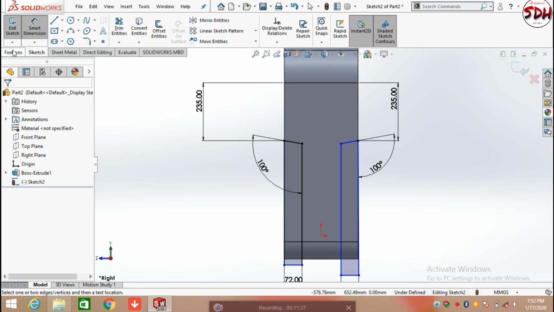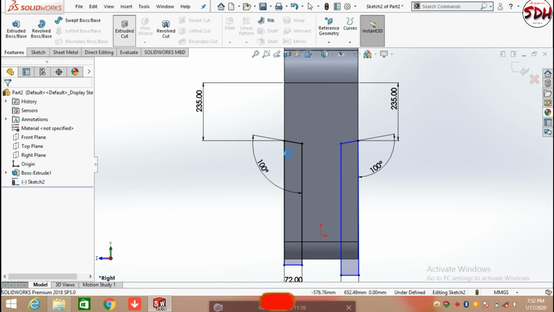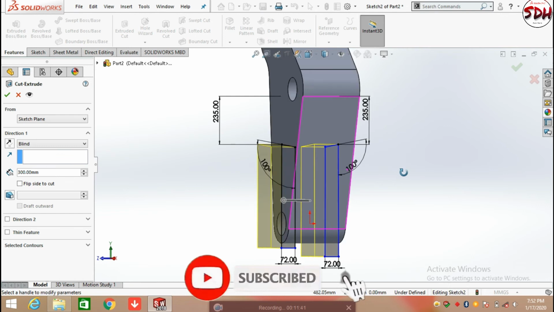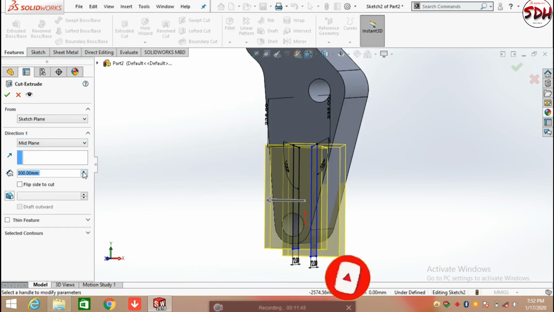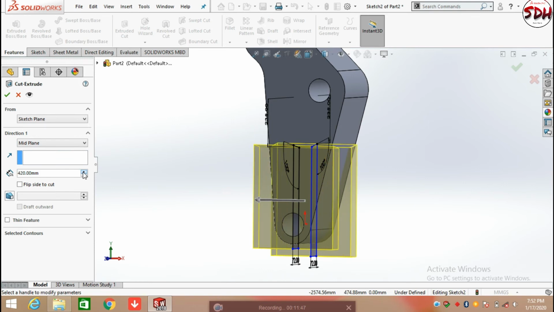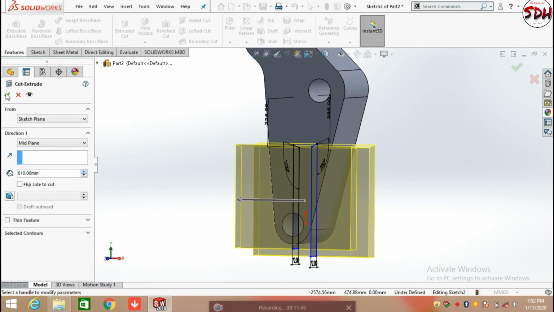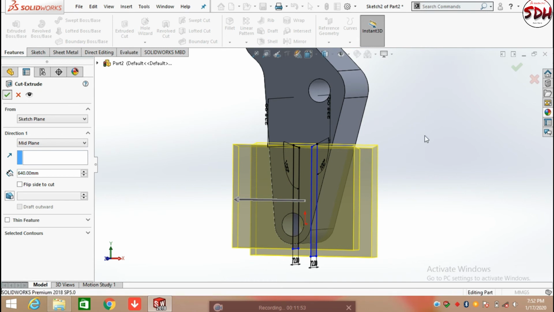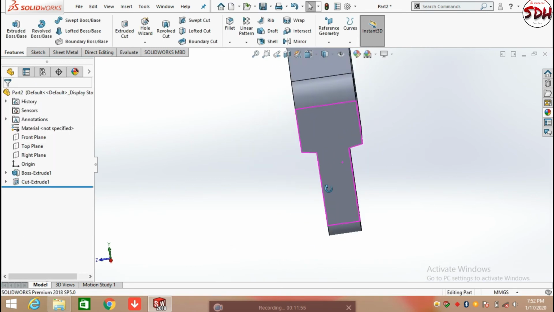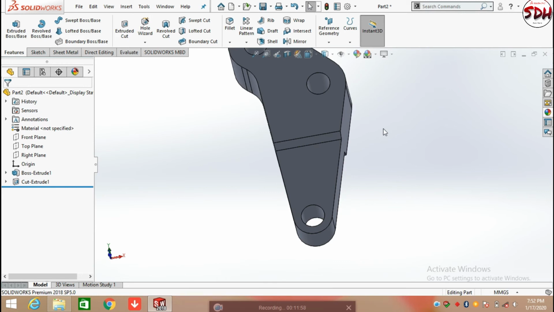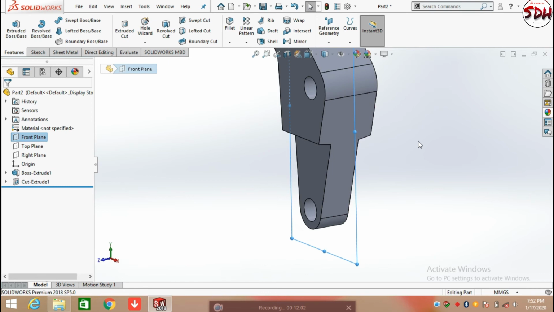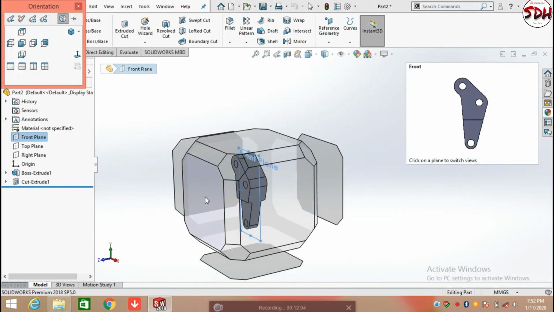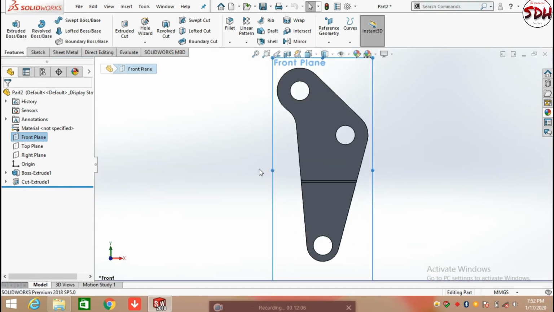Now extrude cut. Click on feature and select the extrude cut command, select the mid plane, and extrude cut through all. After that we need to choose the mid plane, that is the front plane, and keep this sketch in normal position.